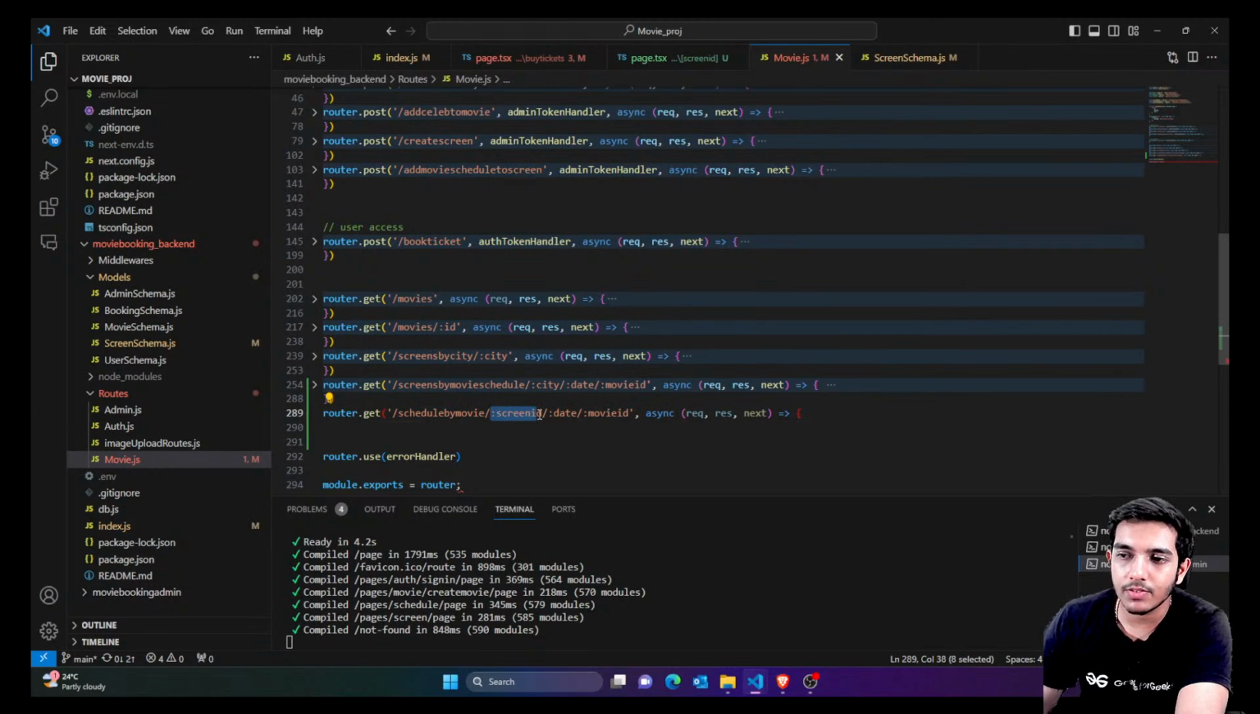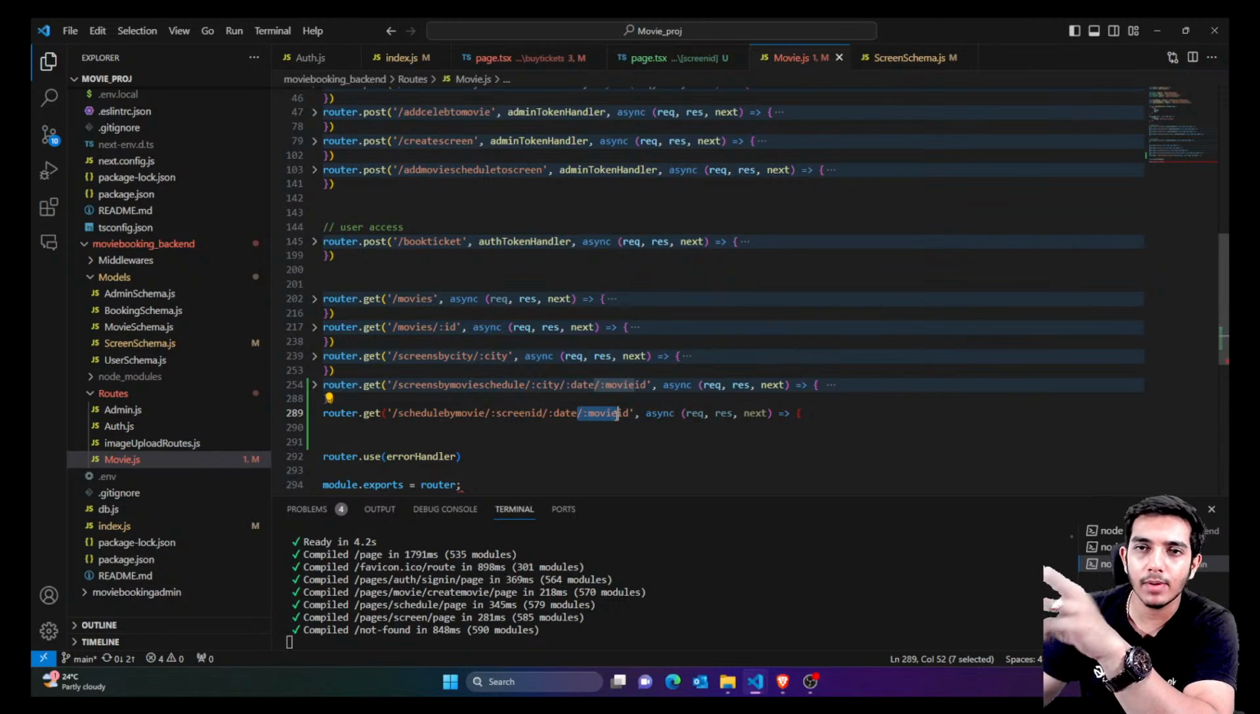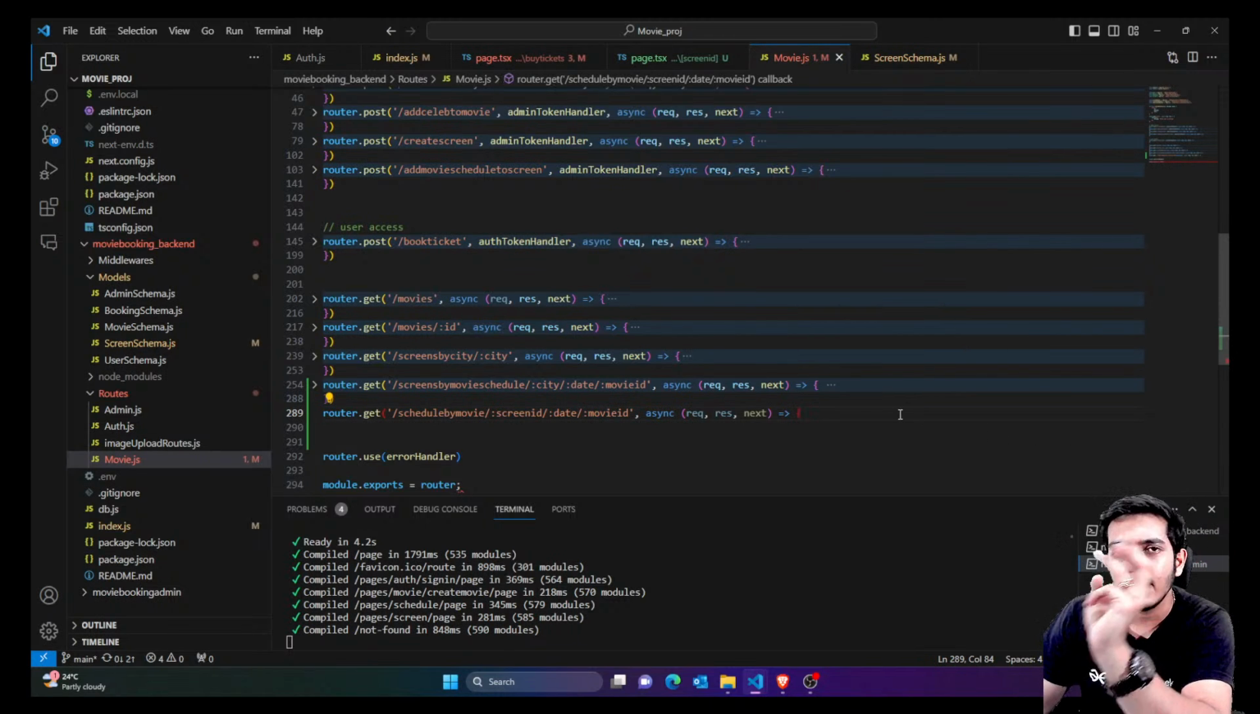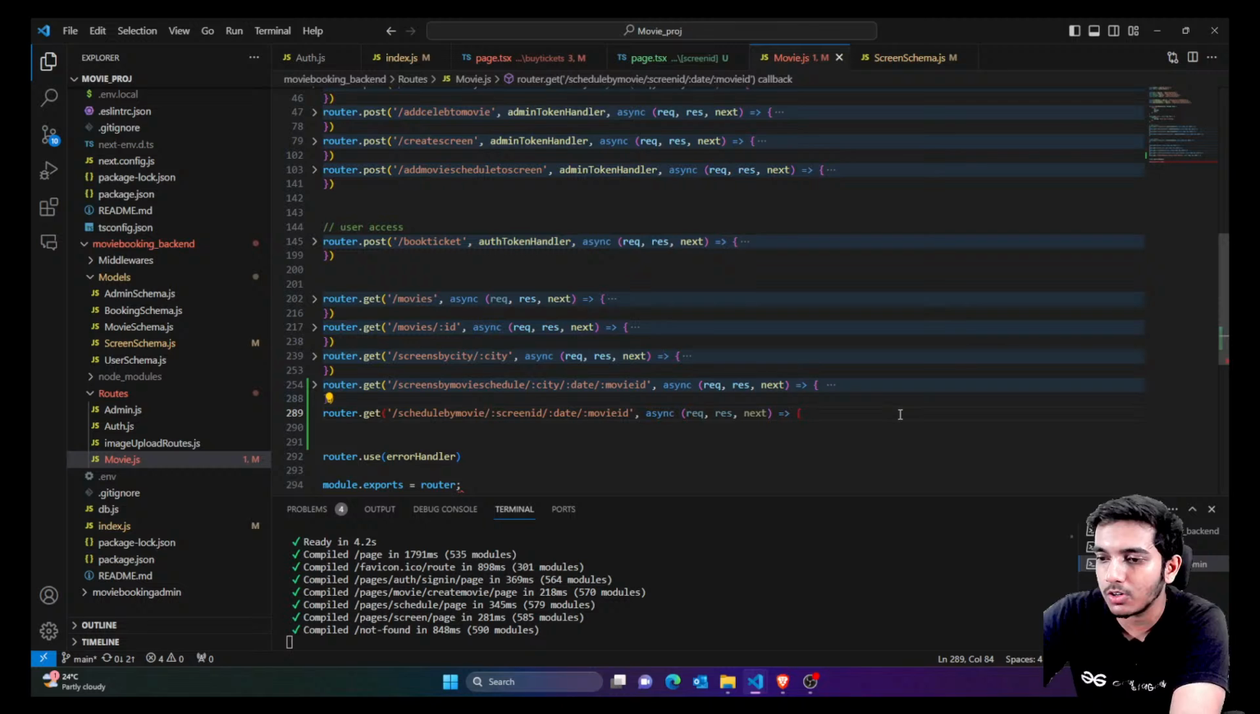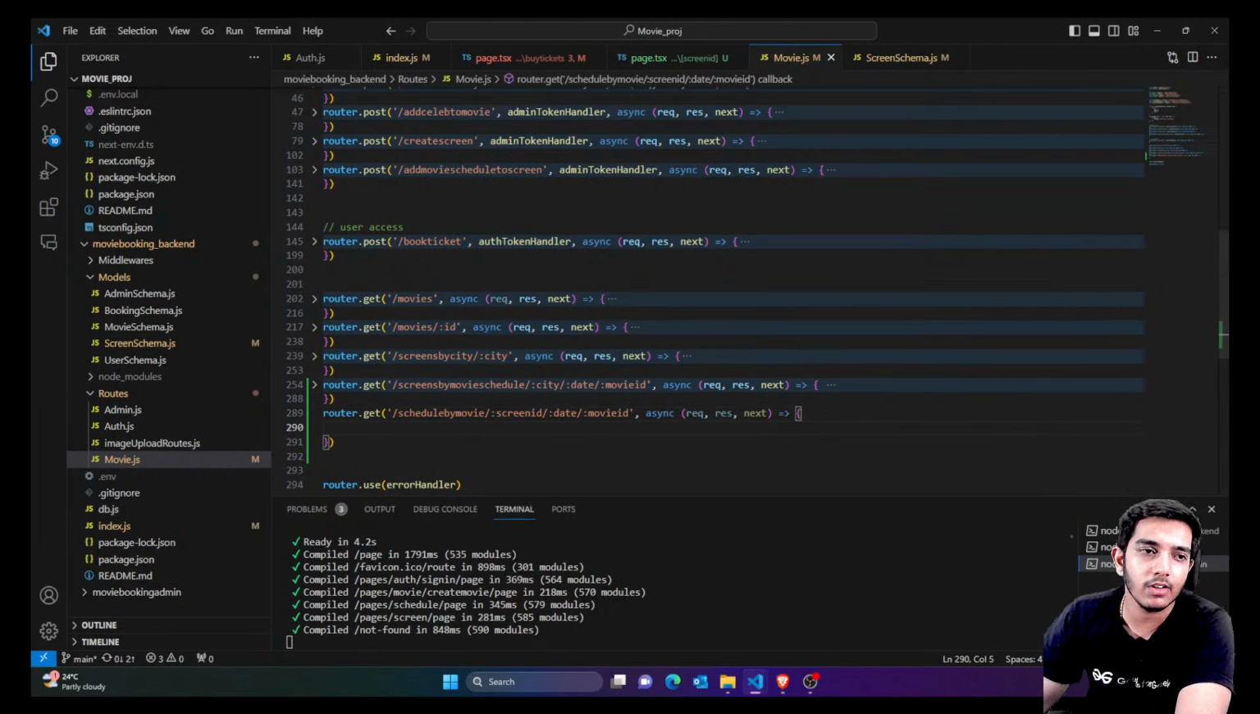If there is some specific screen, it might have 4 or 5 schedules on that specific day, but for a specific movie, suppose it has 3 schedules. That means there might be some other movies also, but for the specific movie, it has 3 schedules. So we are just going to return those 3 schedules. That's what we are going to do here.